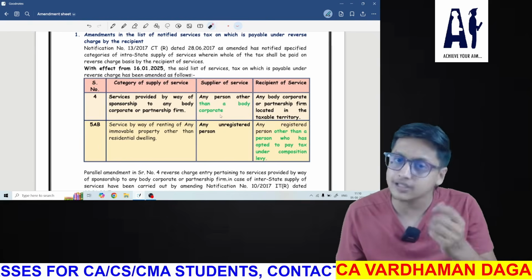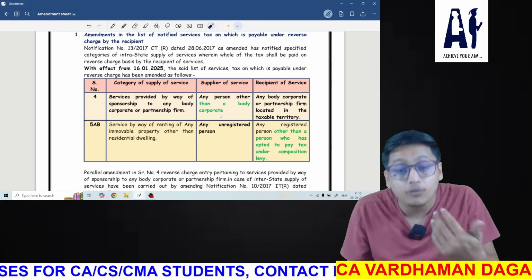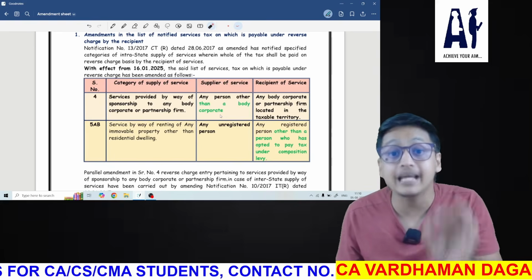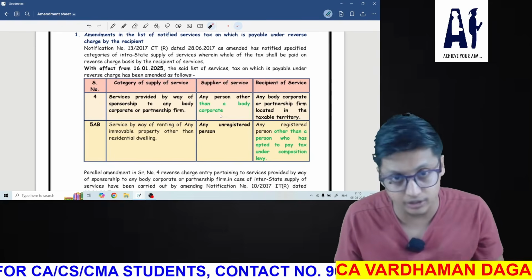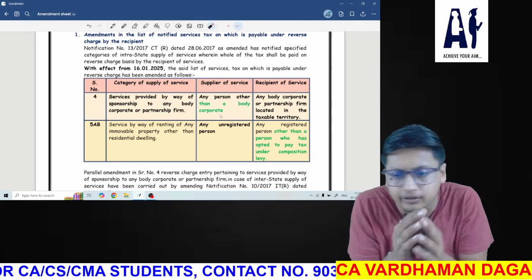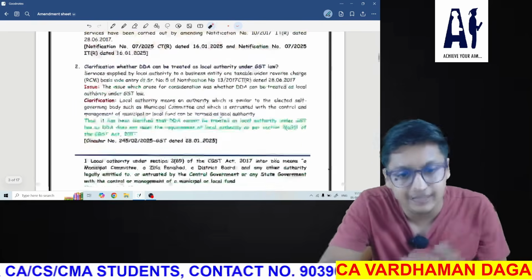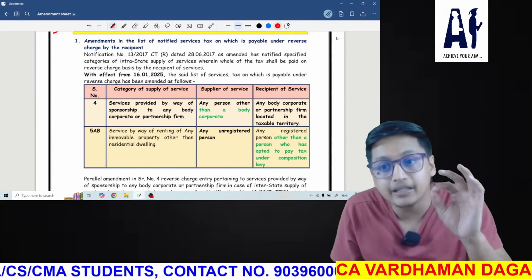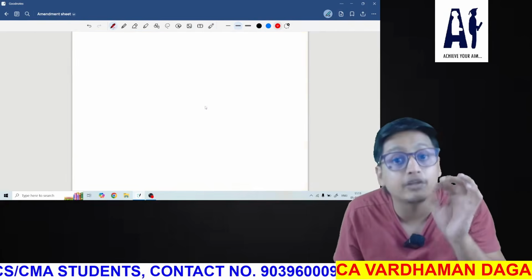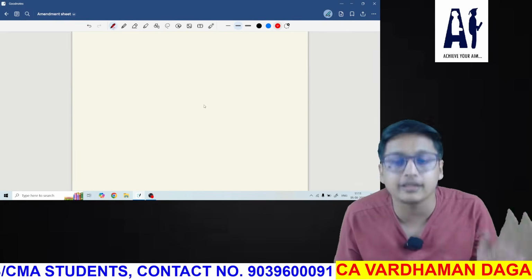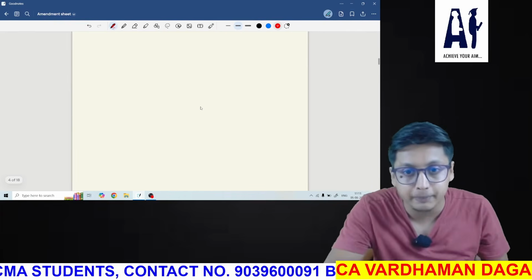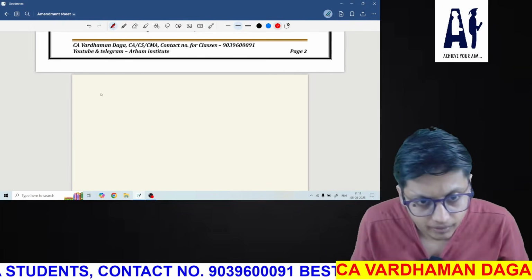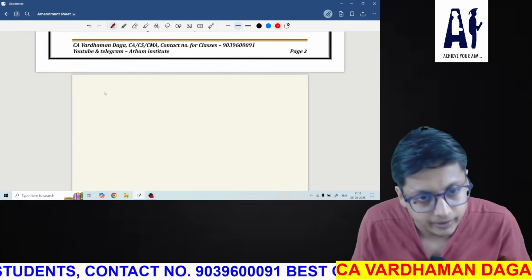Then a student asked me, sir, if it will not be a reverse charge, then how will we treat it in the exam? If a supplier is a body corporate, then it will be a case of forward charge. Sir, can you provide the points? Yes, let's write the points. I will provide you some points so that you can easily understand. Practically, there is only one case where there will be a reverse charge, and in all the other cases there will be a forward charge. Let me provide notes so that you will have a better understanding of this. I am writing in a very simple way.